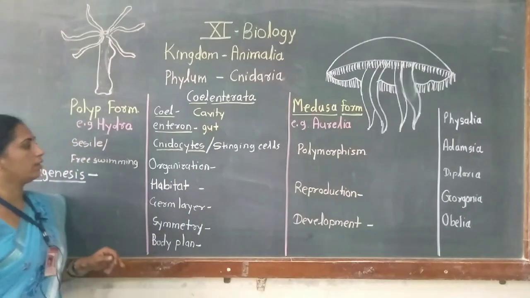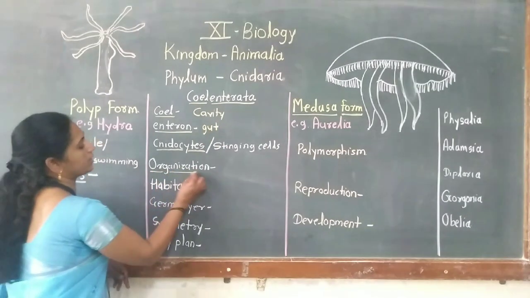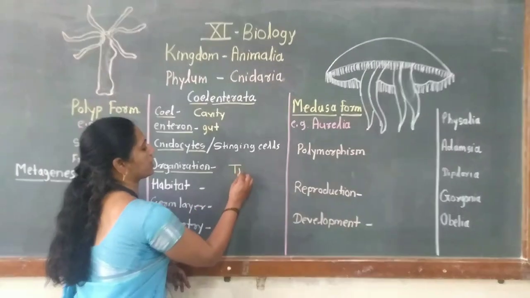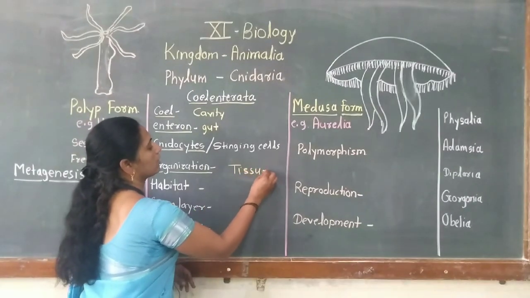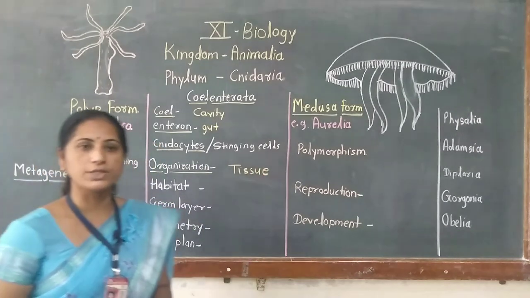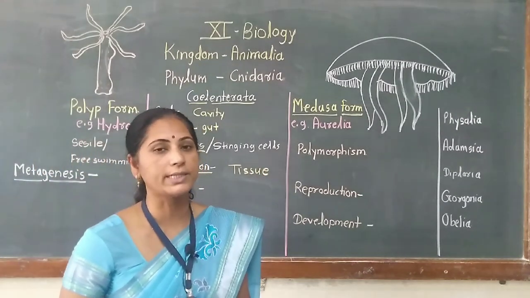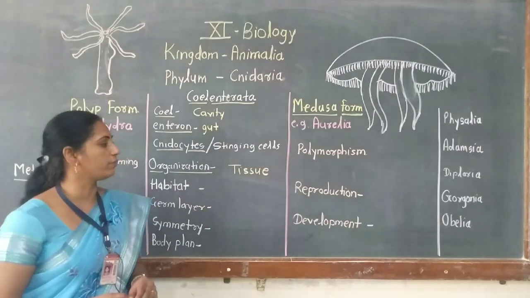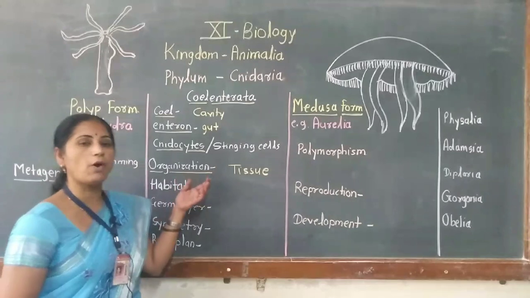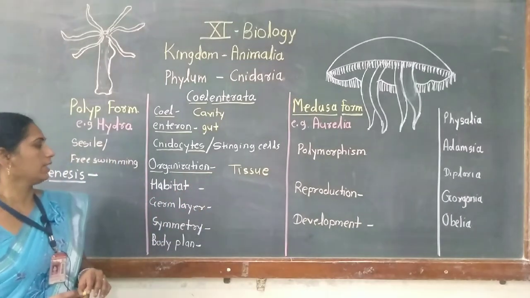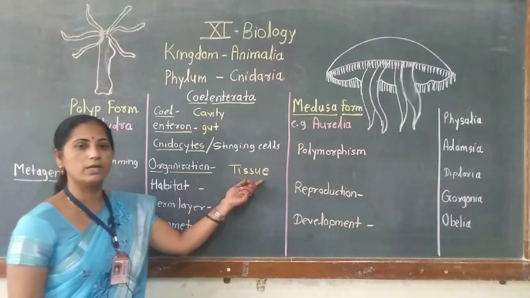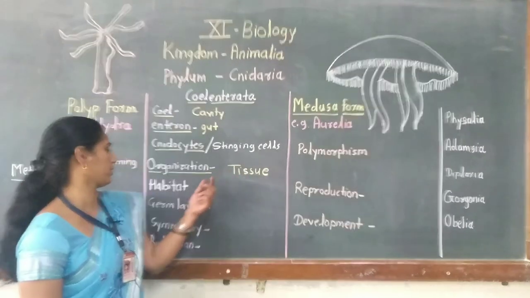Then in this phylum, the animals show a tissue level of organization. Which type of organization is present in this phylum? That is tissue level of organization. Here tissue formation is present. It has evolved from the first phylum, phylum Porifera, and they show absence of organ or system formation. Therefore, the organization in this phylum is tissue level, or tissue grade, of organization.